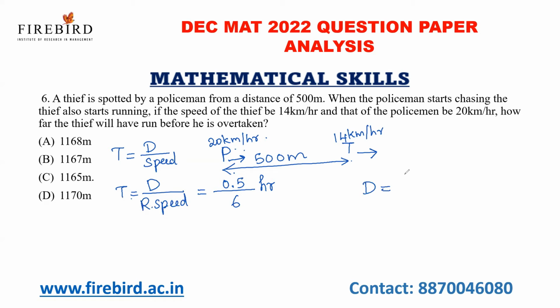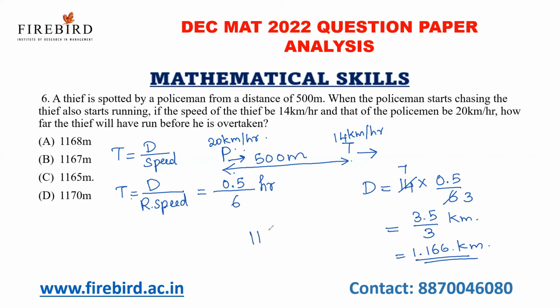We know that the speed of the thief is 14 km per hour into the time taken, 0.5 by 6. So I can cancel 14 and 6 in terms of 2 table. I'll get 7 by 3. 7 into 0.5 is nothing but 3.5 by 3 kilometers. So 3.5 by 3 is nothing but 1.1 and 2 is a remainder. If I carry it further, 1.1666 alone will come, something kilometer. So I can write this as 1167 meters. So my option 1167 is the correct answer.